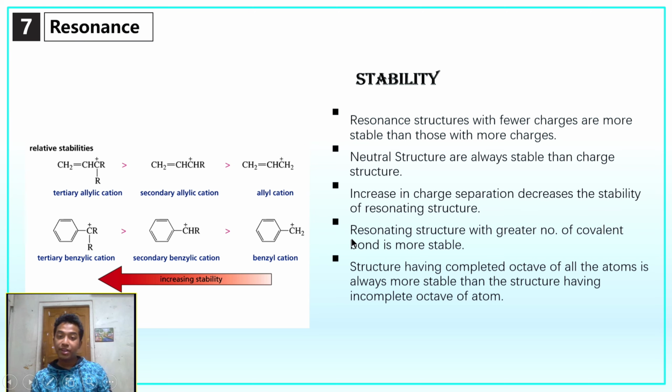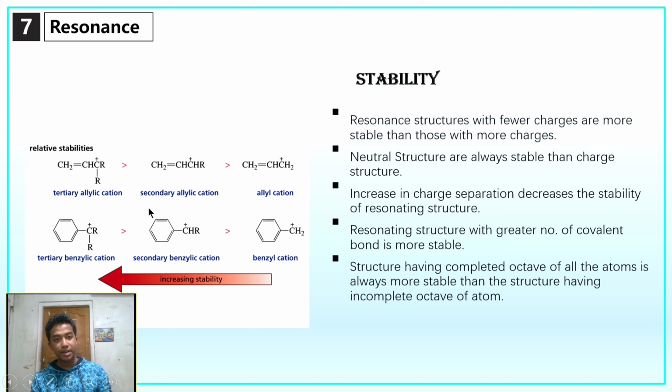The next point is that a resonating structure with a greater number of covalent bonds is more stable. And at last, a structure having a complete octet on all atoms is always more stable than a structure having an incomplete octet. Here on the left, we can see the relative stabilities of tertiary, secondary, and allyl cations.